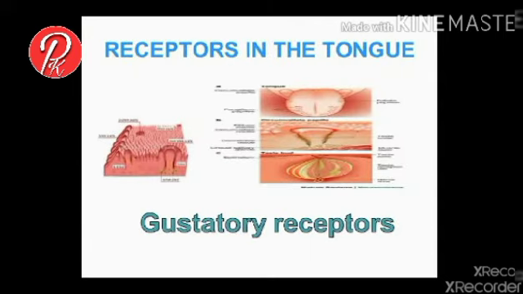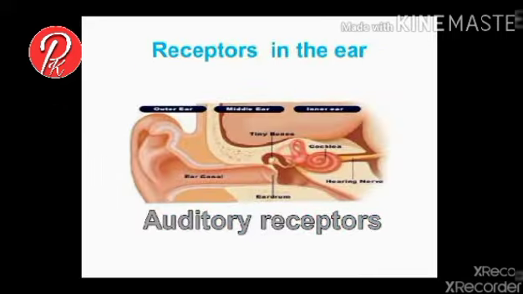Receptors present over the tongue to detect taste are called gustatoreceptors. Receptors in the ear: the receptors present in the inner ear for hearing sound are called auditory receptors.